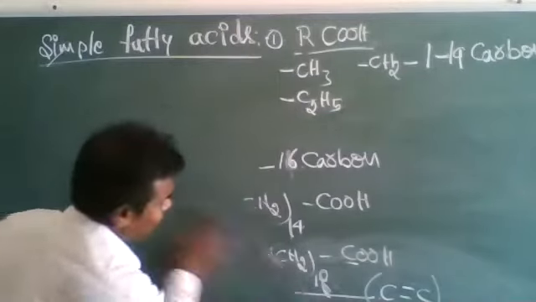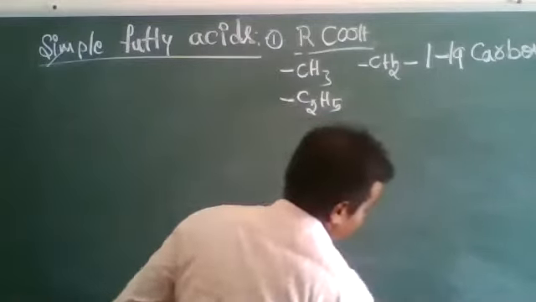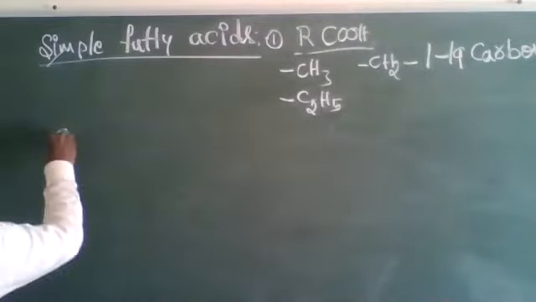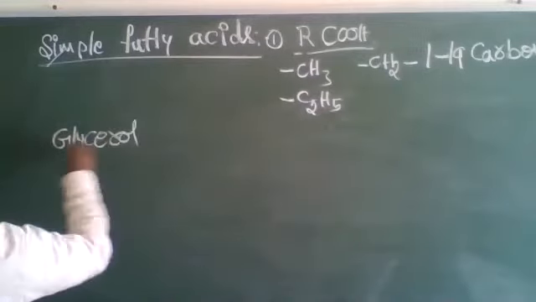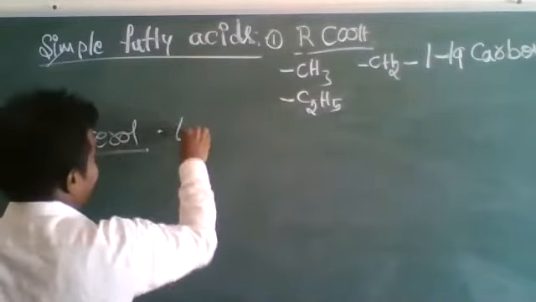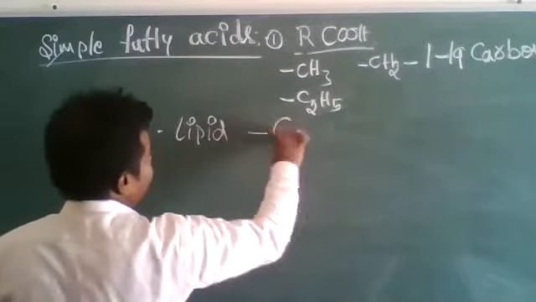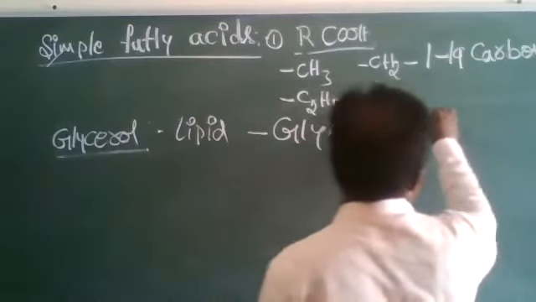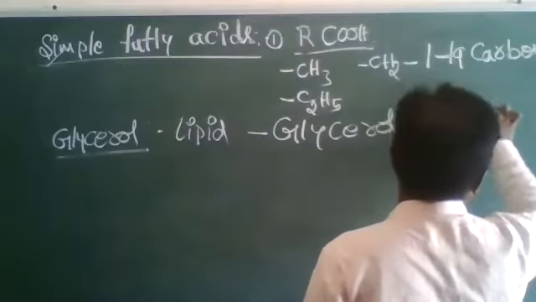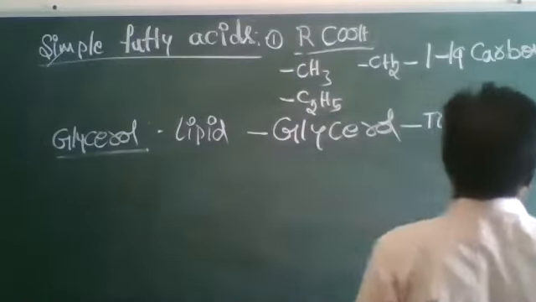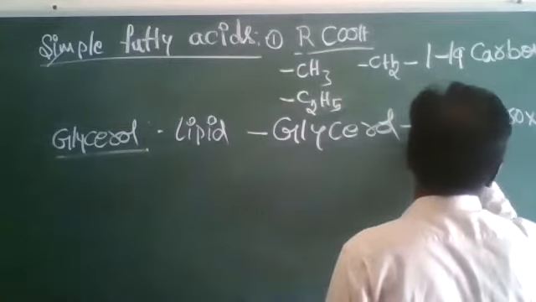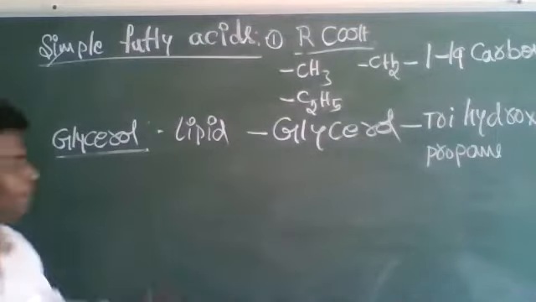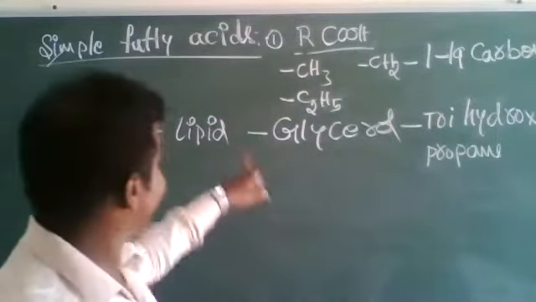Next, glycerol. A simple lipid could be in glycerol form.